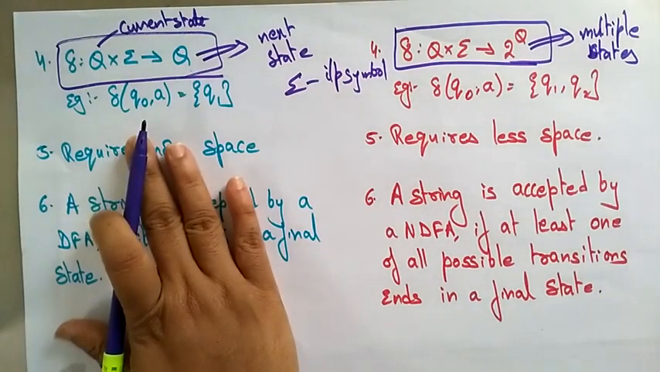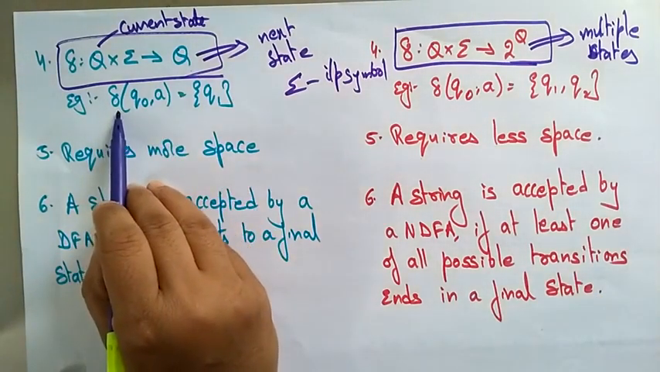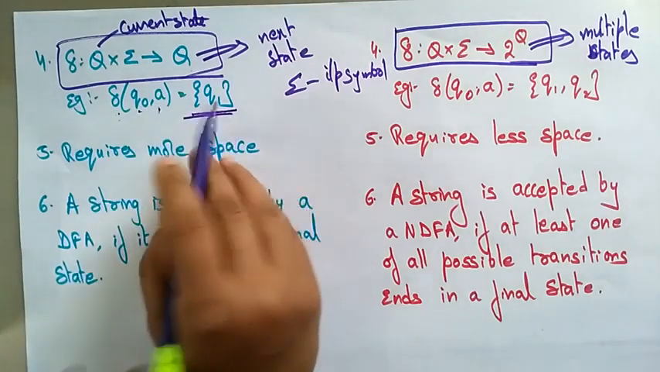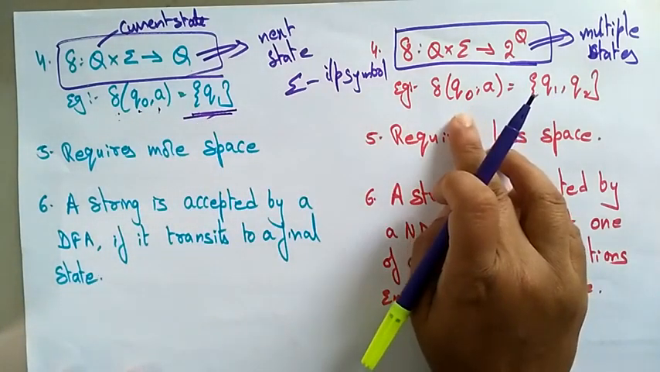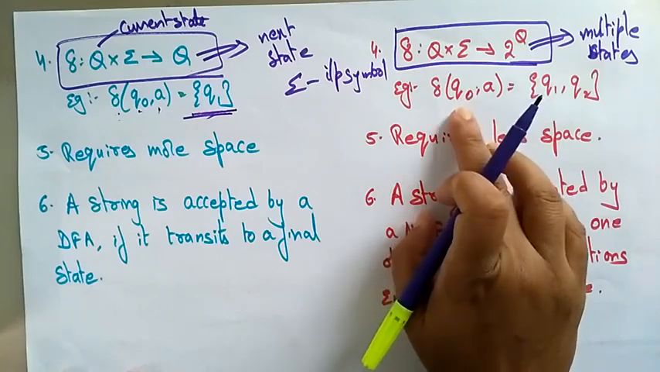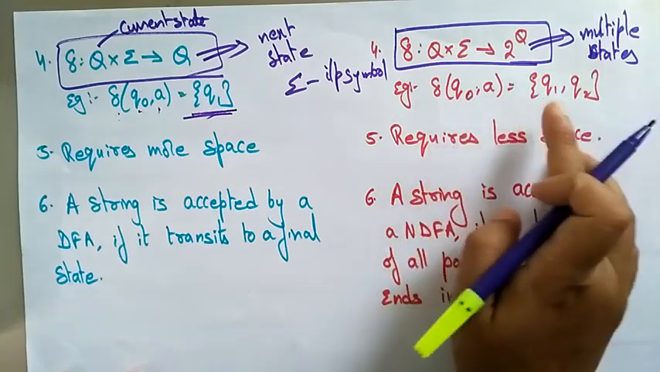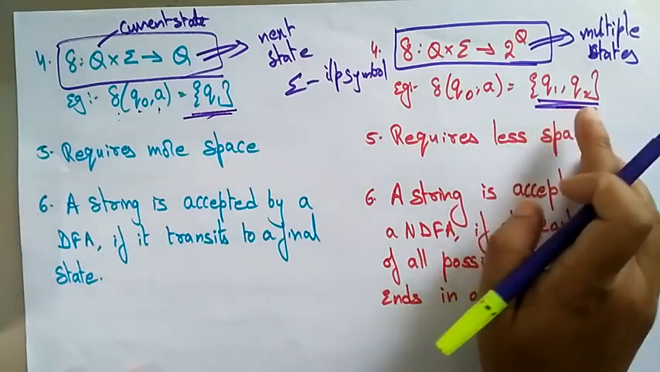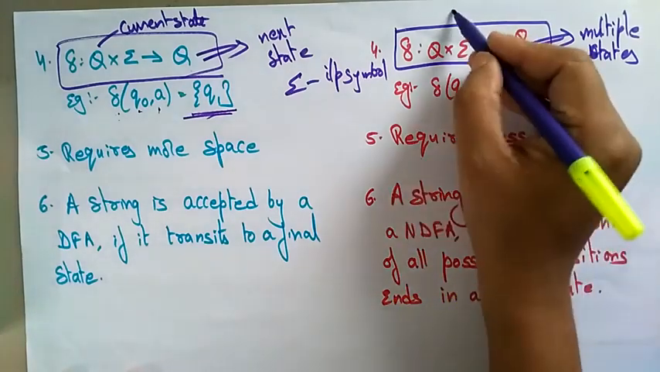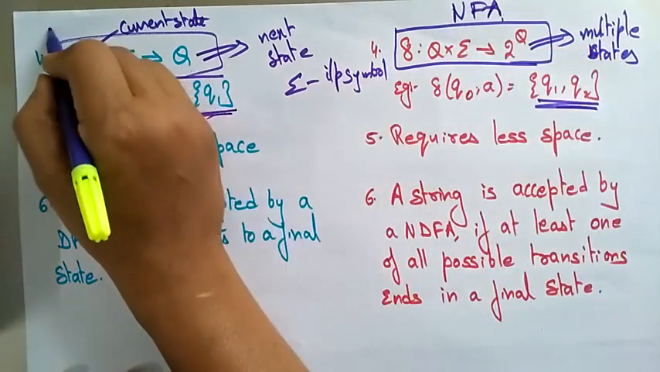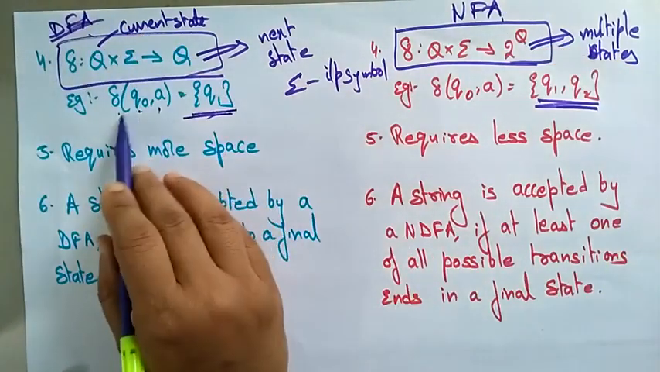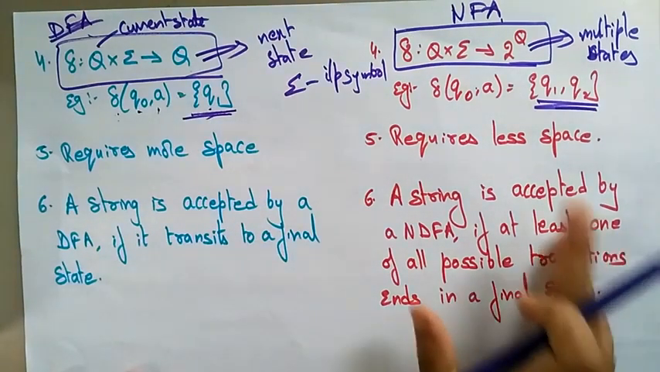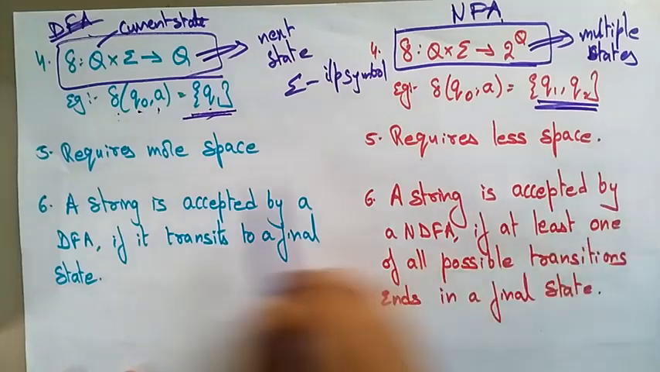So this is the main difference. Whenever there is a transition function, the current state with an input symbol goes to the next state Q1. But in non-deterministic finite automata, the current state with an input symbol can go to either Q1 or Q2, which means multiple states are present. In the deterministic finite automata, the current state gives the next state only. A single path will be there. Here multiple paths are there.